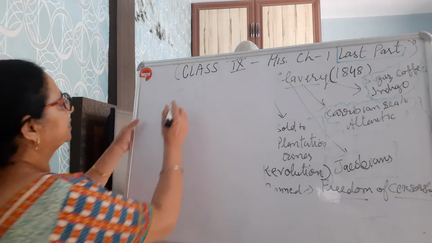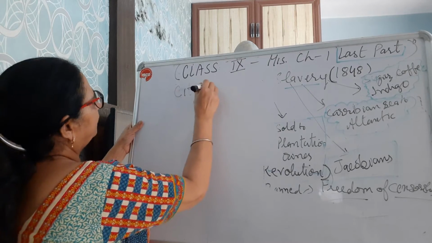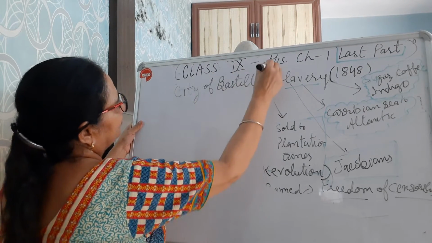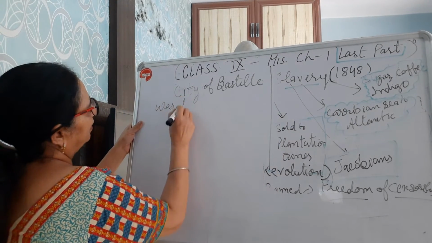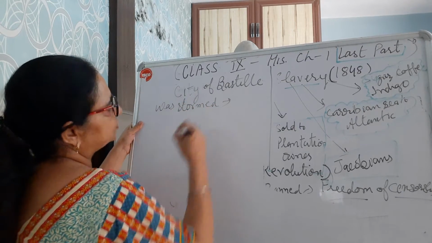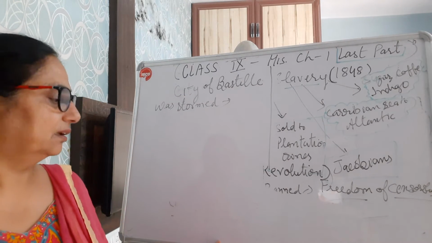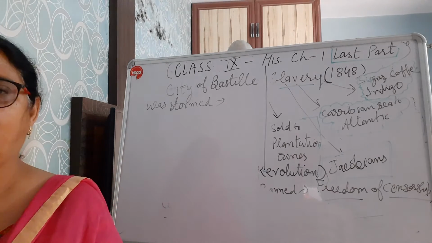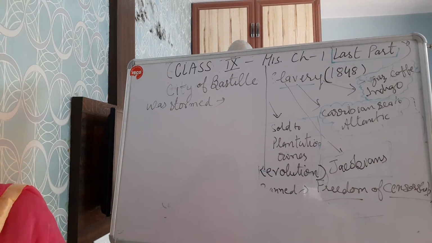And stormed it. City of stormed here refers to that they put this prison into fire. Fire was set up there, that fortress Bastille, right?